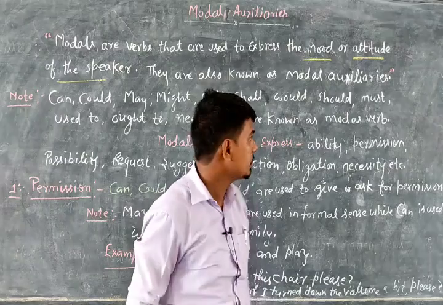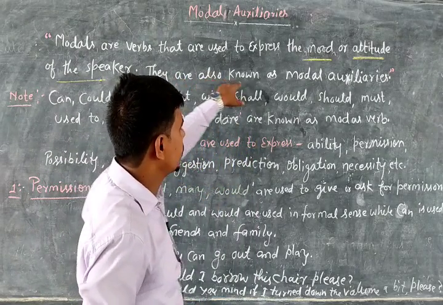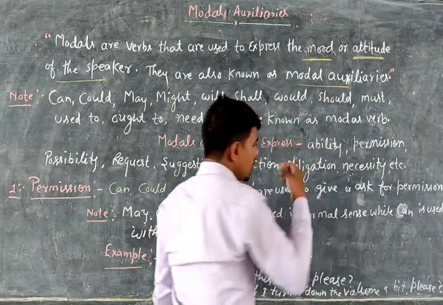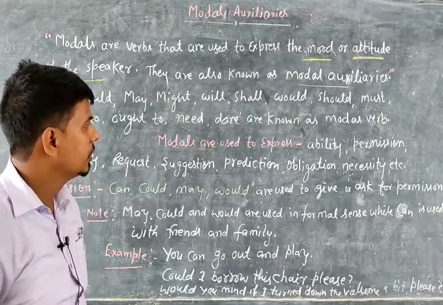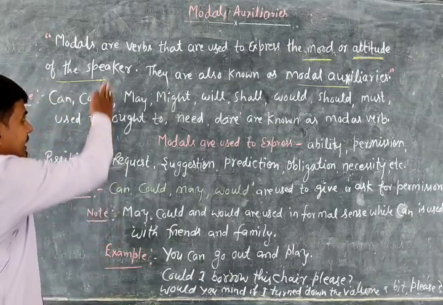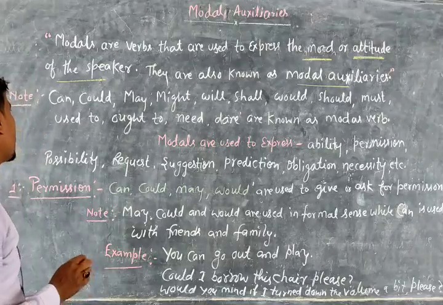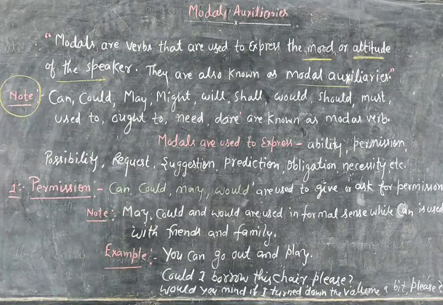Now see further. They are also known as modal auxiliaries. So a modal verb is also known as a modal auxiliary. I have told you already. So that was the definition of modal auxiliaries or modal verbs. Now see some facts about the modal verb.